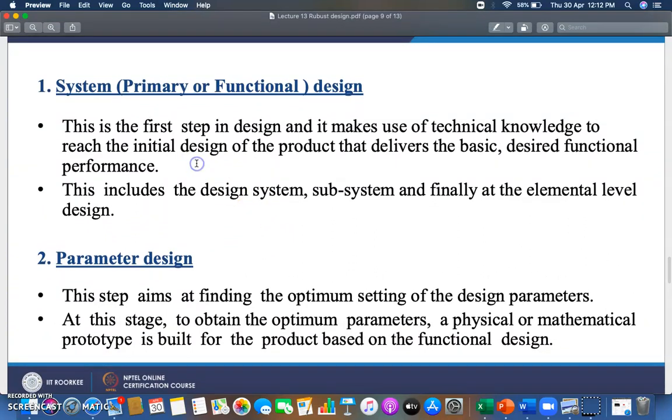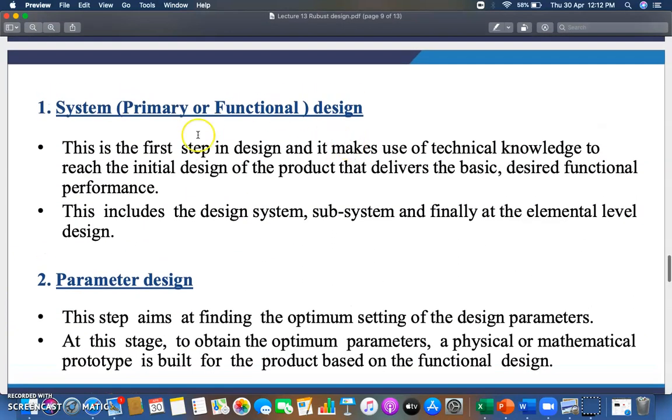First is system, primary or functional design. This is the first step in the design, and it makes use of technical knowledge to reach the initial design, or the first phase of the design of a product that delivers the basic desirable functional performance. Basic functions and secondary functions we have studied in the prior lectures. So how you are catering to the basic functions, you have to see in the first stage of the design.